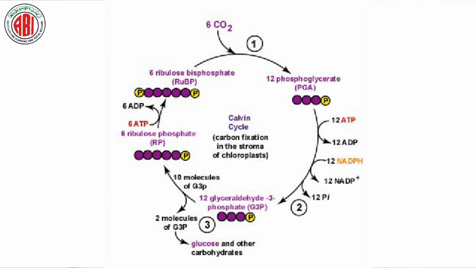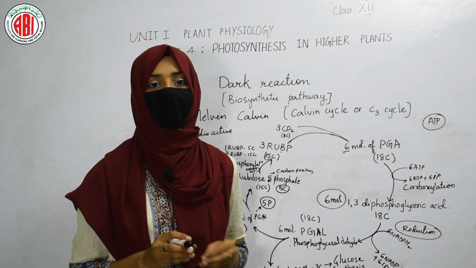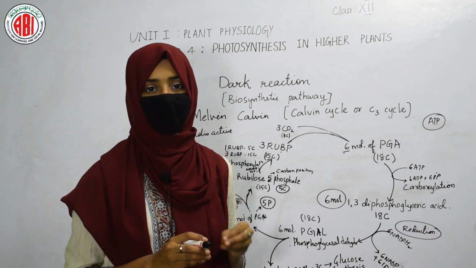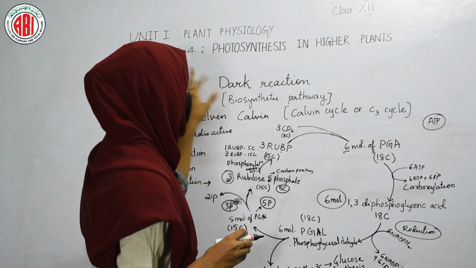So this compound, when it undergoes phosphorylation, needs ATP. ATP is used by this rubulose 5-phosphate to get converted into rubulose bisphosphate. In this way, carboxylation, reduction and regeneration of RuBP take place, which completes the whole Calvin cycle or C3 cycle. So in this way the ATP and the reducing power which are synthesized in the light reaction are used up to carry out the process of the dark reaction.